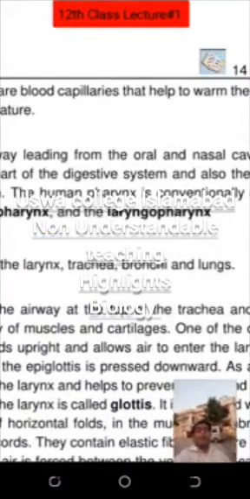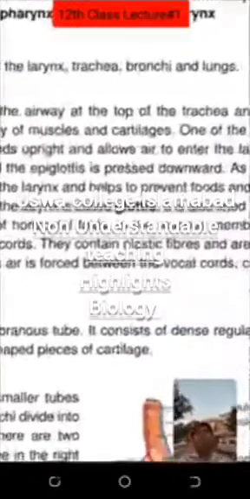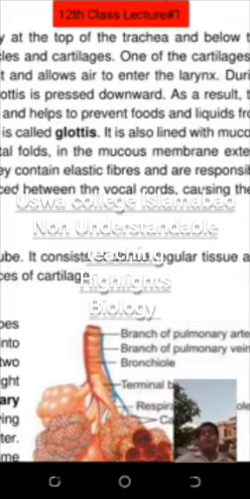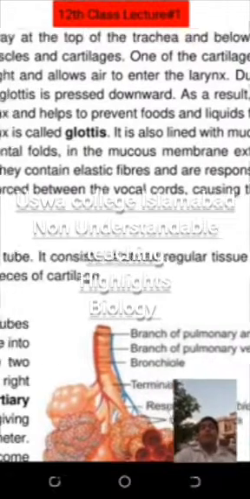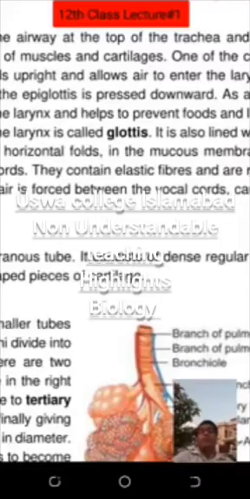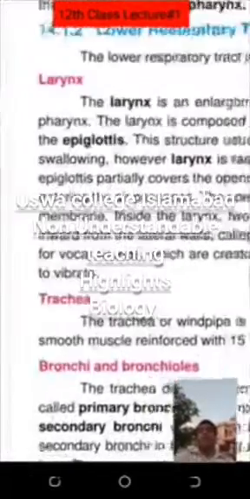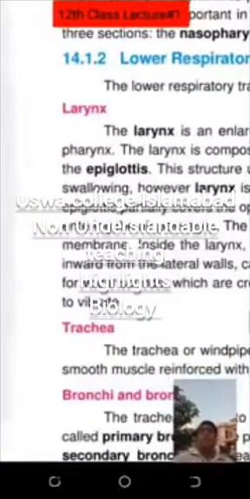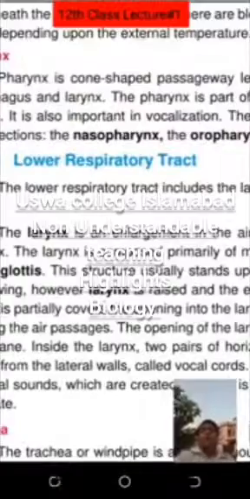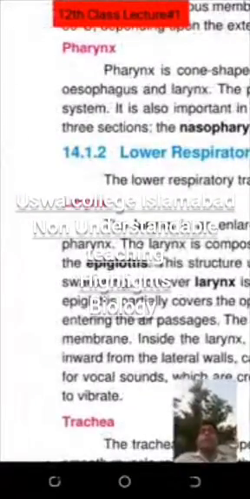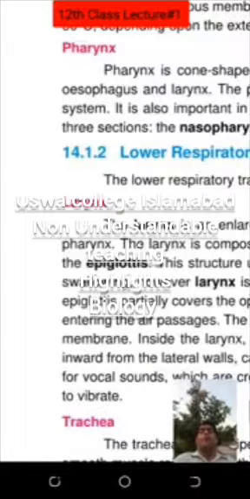Now, an important thing which I want to share. The glottis word I spoke already. The glottis is the start of the air tube, the top of the trachea. The glottis opens into the trachea, and the trachea consists of a mucus ciliated epithelial layer. I am talking about the air tube now. I am going very slowly because this air tube is very important, students. Air tube, trachea.